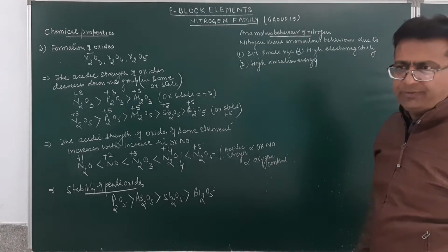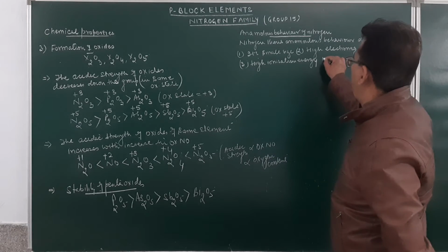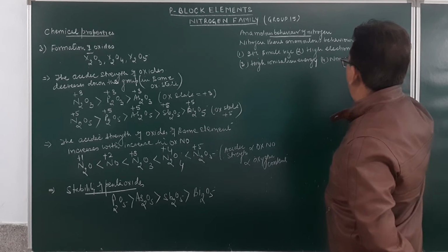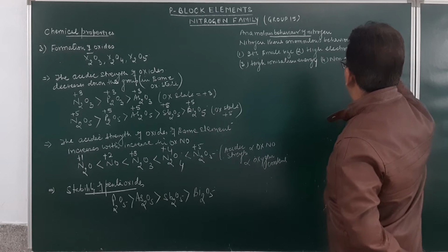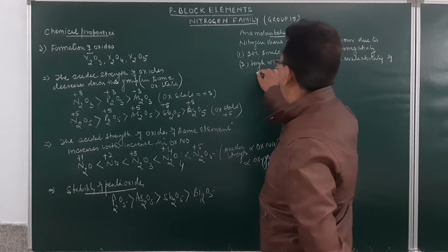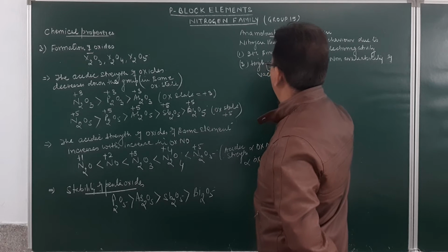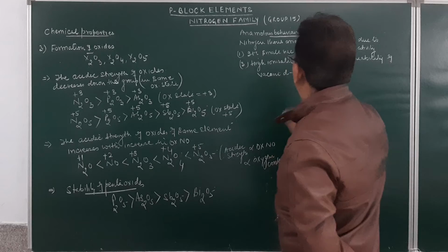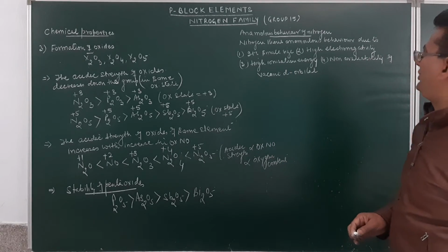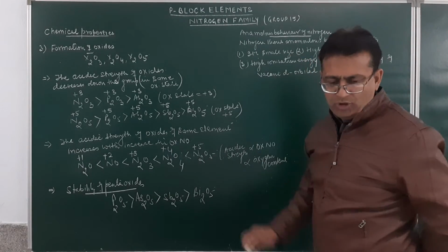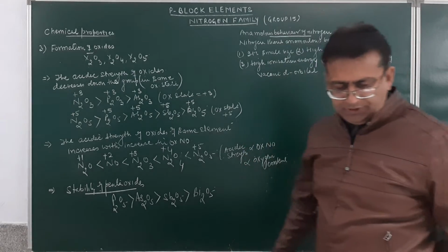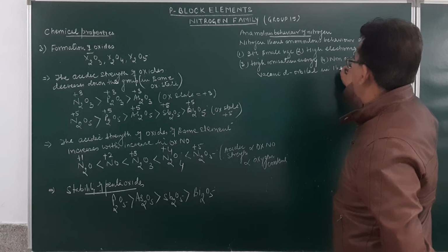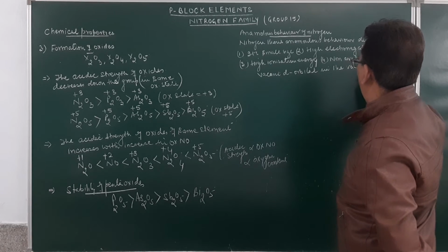Then non-availability of vacant d orbital in the valence shell.